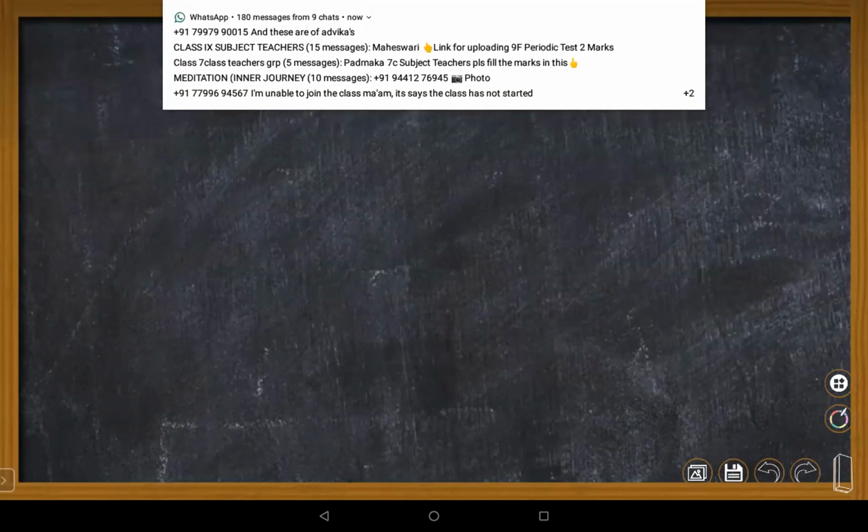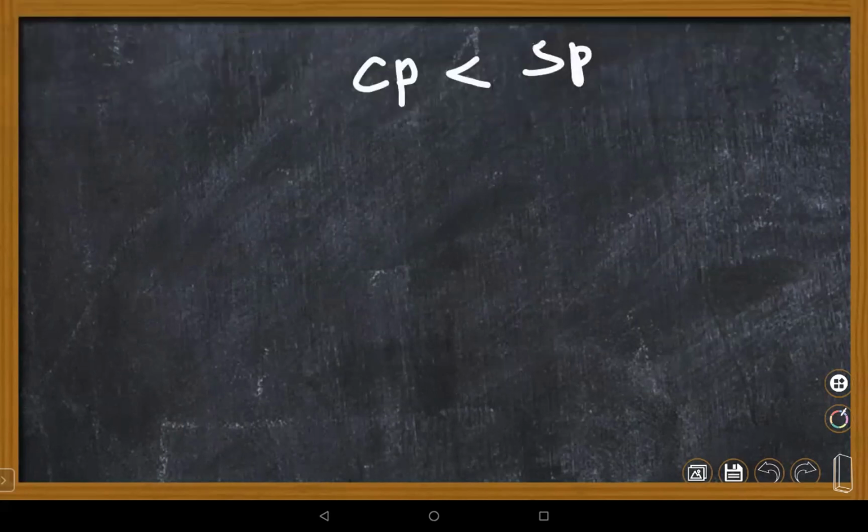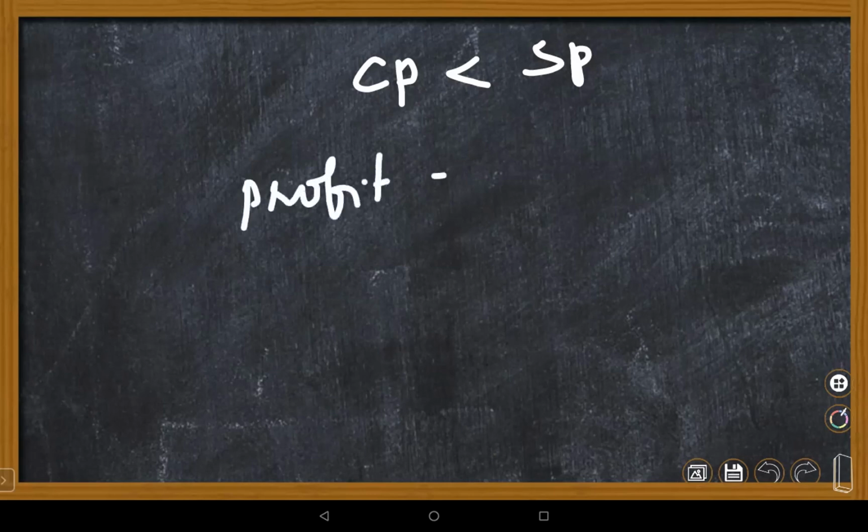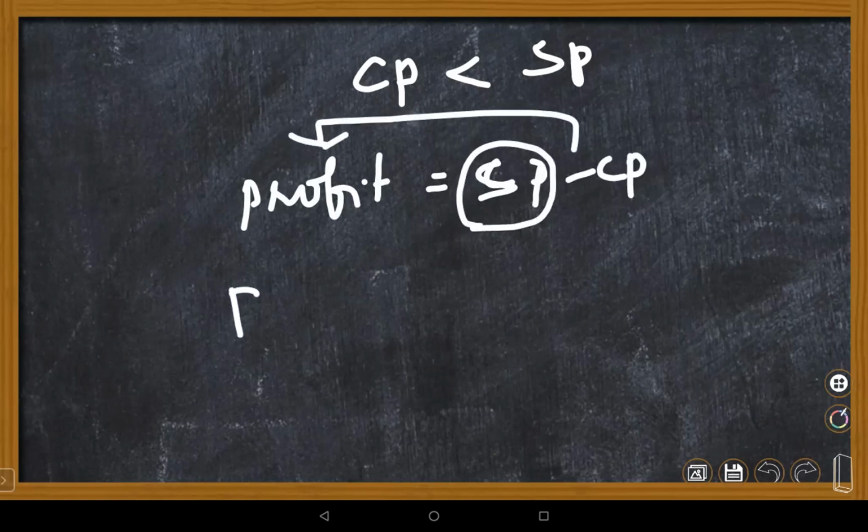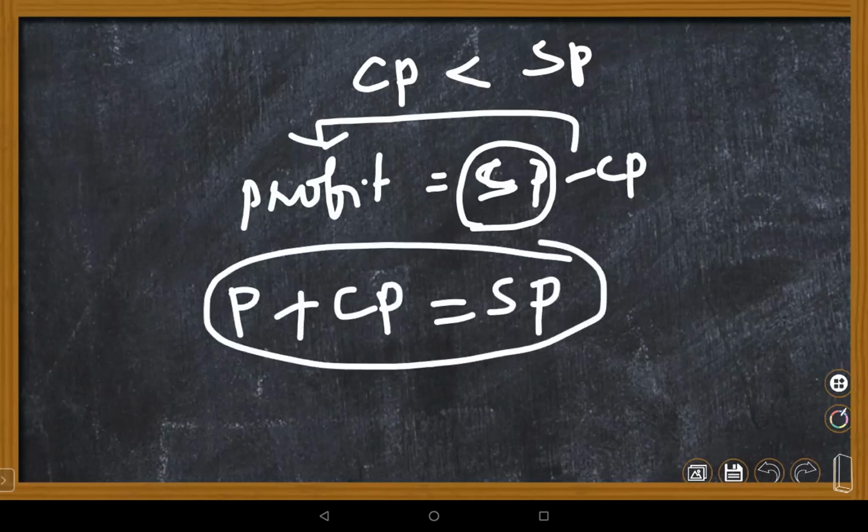Bhavya, you see, cost price and SP, selling price. If cost price is less than SP, what happens here? CP less than SP means what are you supposed to calculate here? You need to calculate a profit. Profit is SP minus CP, whichever is more. You want only SP. If you send this CP to the other side, what happens? Profit plus CP. That's why we are adding, right, Bhavya? Yes, ma'am. I understood.